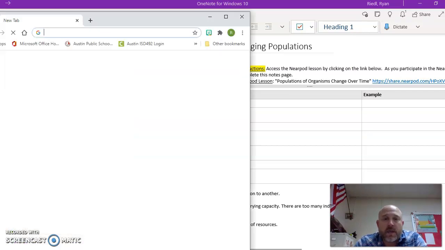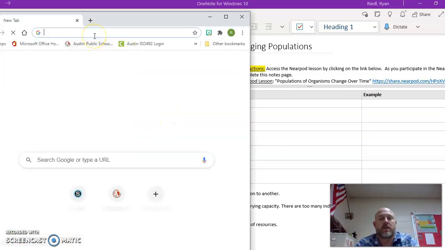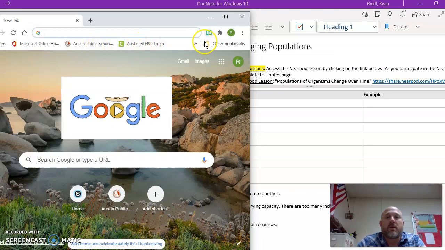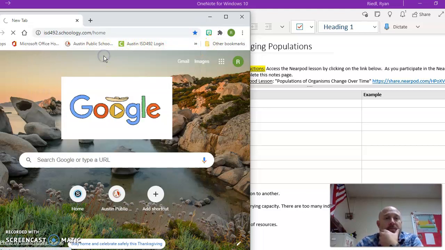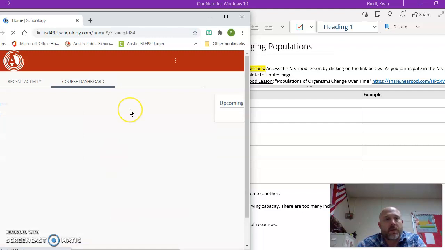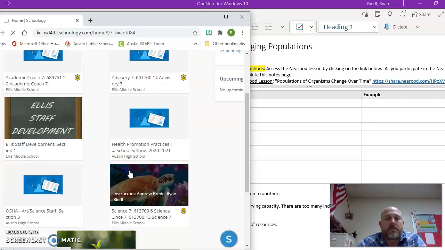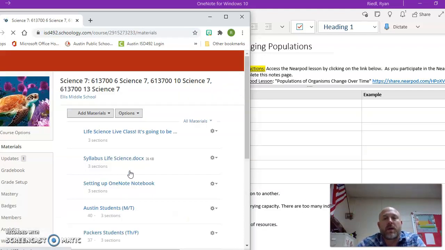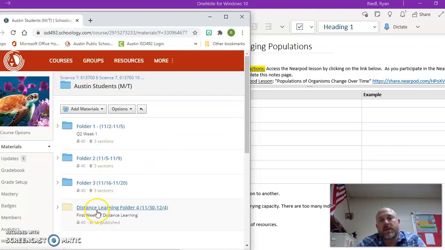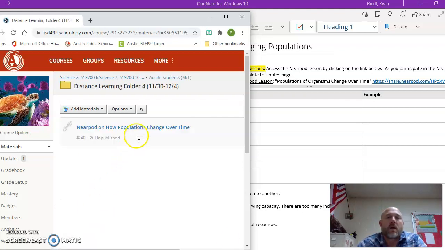So your notes, which you're going to use on Schoology, I'm going to pop over to Schoology real quick. Let me grab that, there we go. And you're going to use your Nearpod as I pull this up. Use your Schoology to log in. I'm just using the Austin students today, and you can see how it's a different color over here. You're just going to click on the Nearpod on how populations change over time. You should not need a code for it.